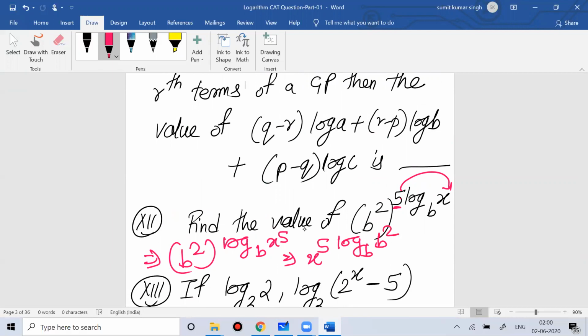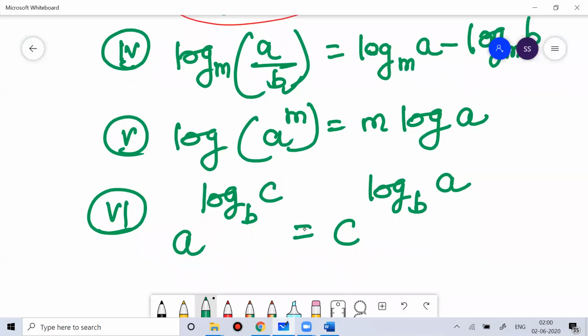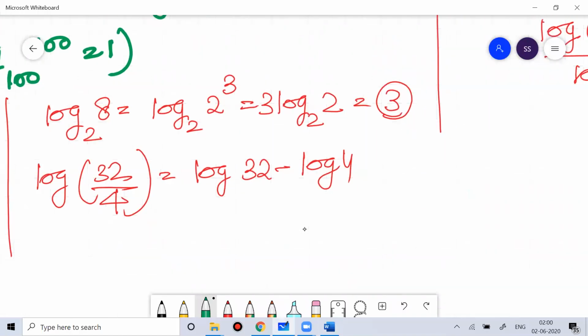Okay, can you understand this? Better let me write it somewhere else, otherwise it will become too inconvenient for you. Just let me write down this question. So this question is b square 5 log base b x. So this is your question. Your question is like this. Let me write it somewhere else so that you can understand it.